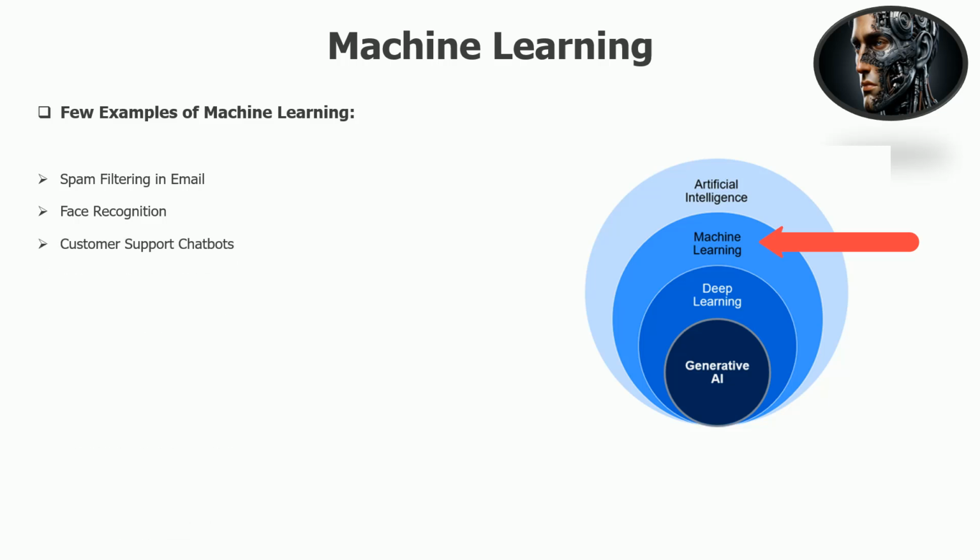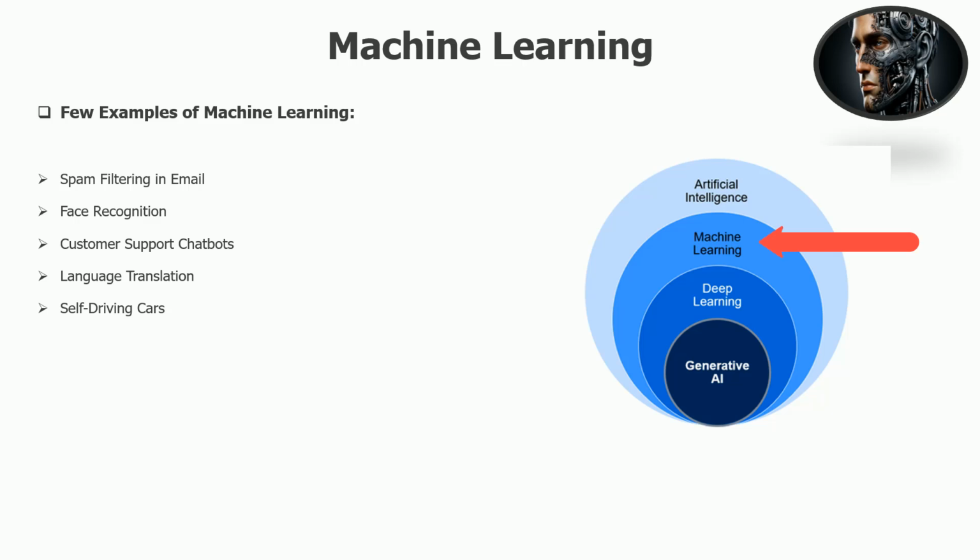Customer support chatbots. Chatbots on websites or apps use machine learning to understand and respond to questions. Language translation. Services like Google Translate use machine learning to translate text from one language to another. They improve accuracy over time by learning from a vast amount of multilingual text.